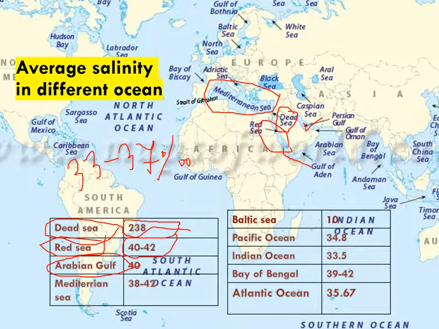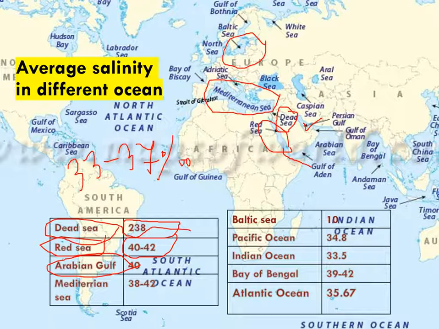Next is the Baltic Sea. The Baltic Sea is also of enclosed nature, but here the salinity is lower. It means here there are numerous streams, because the Baltic Sea is situated near the northern Arctic Circle. So there is a numerous influx of freshwater, and the salinity is comparatively lower than these seas.